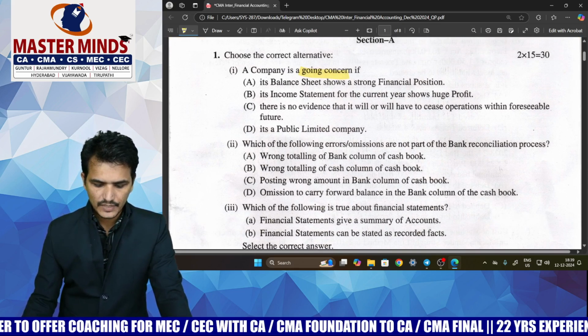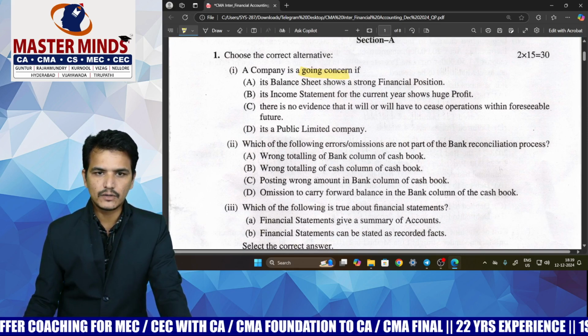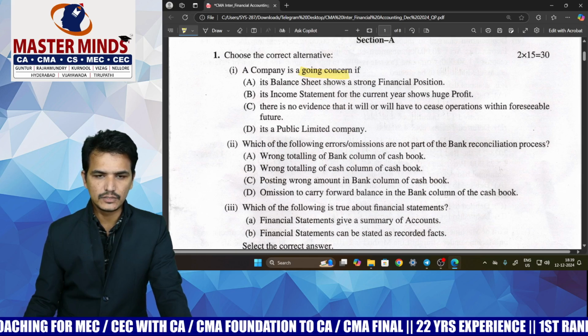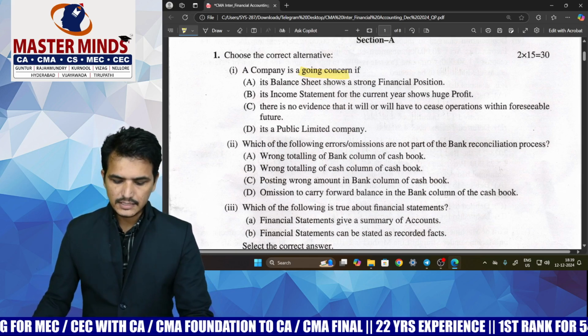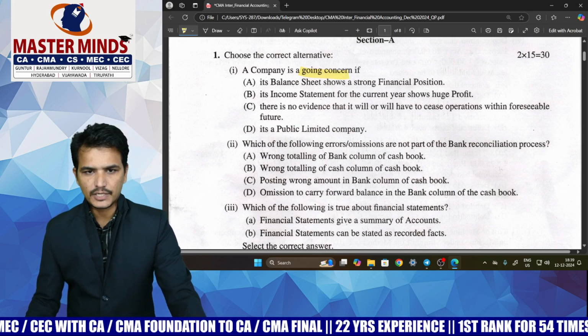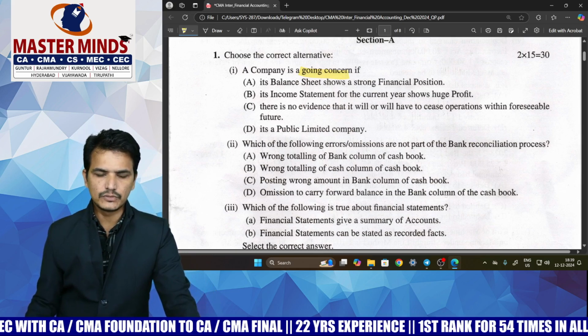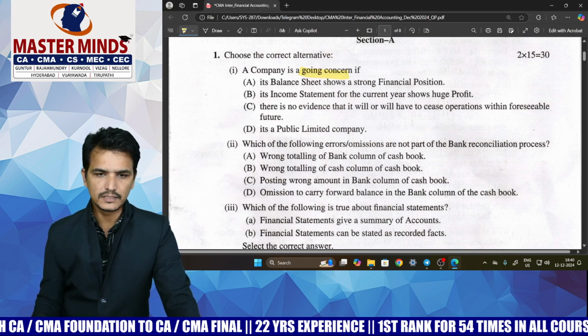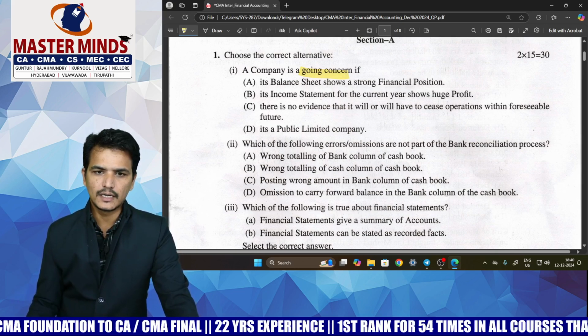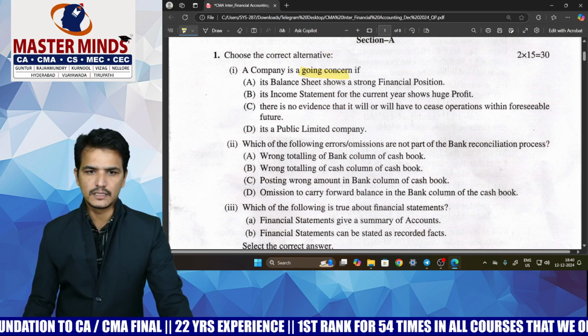This MCQ is based on the fundamental accounting assumption called going concern concept. Similarly, this is covered in the Accounting and Introduction chapter and also in AS1. We have to know the meaning of going concern, when going concern is applicable and when it is not applicable.